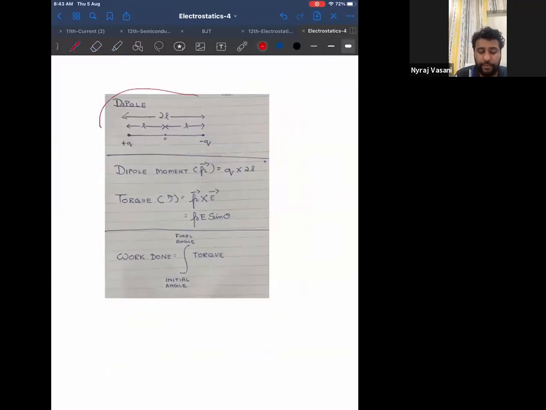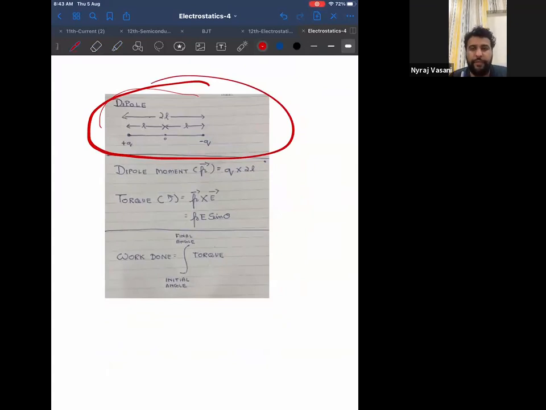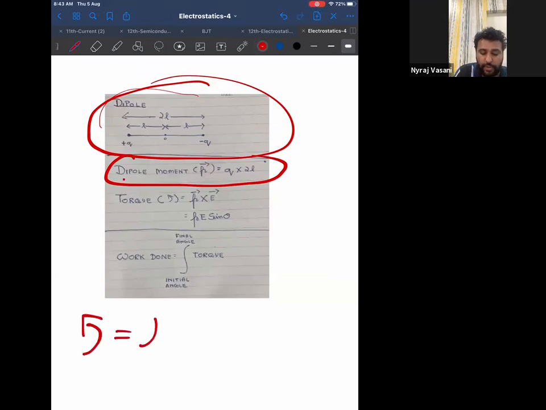So you have finished. What is the dipole? Everyone, tell me if you can manage the definition of dipole. Two equal opposite charges separated by a finite distance is called a dipole. And the formula for dipole moment is Q into 2L. Now, torque acting on a dipole in an electric field. The formula is torque is equal to P vector cross E vector. Cross product is sine product, therefore I can also write it as PE sine theta.